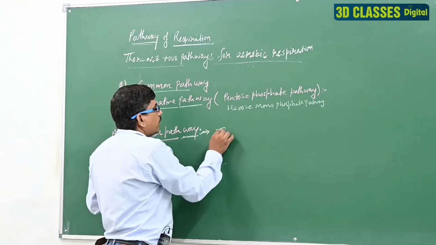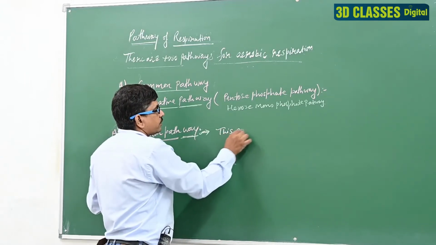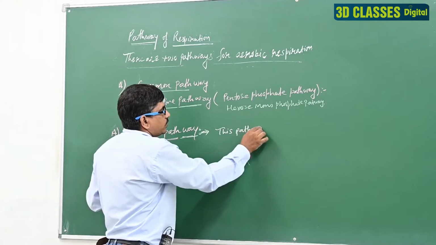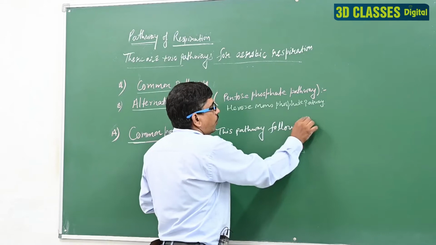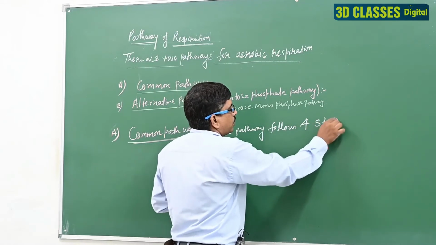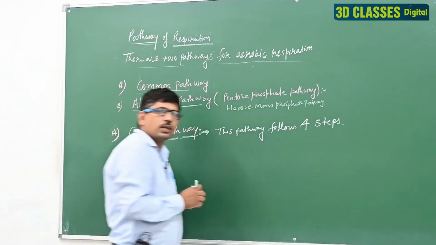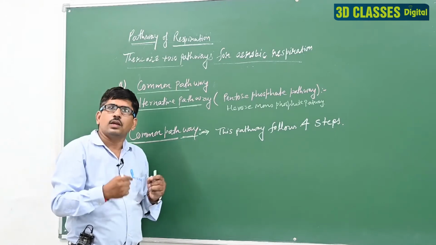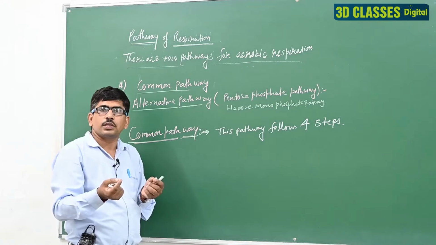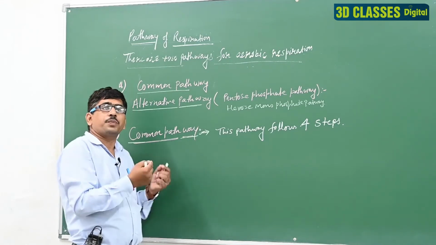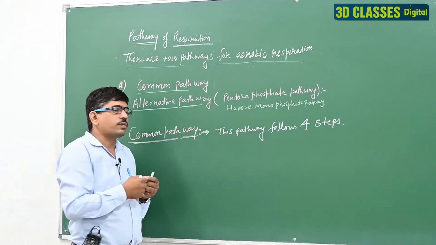We can say this pathway follows four steps. Clear? This pathway occurs in four processes, completes in four steps.